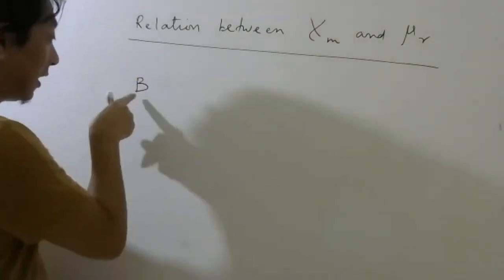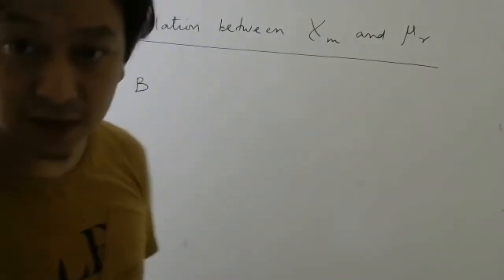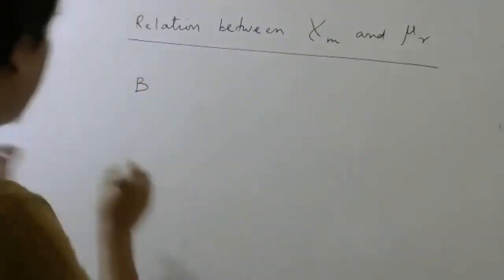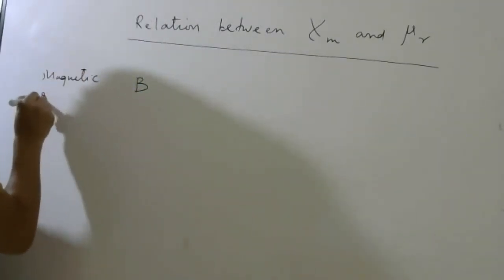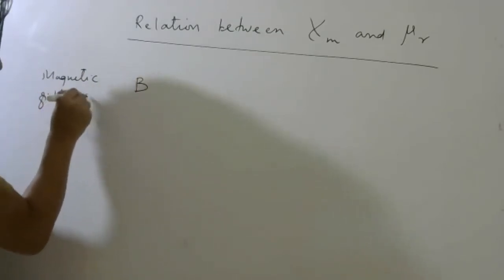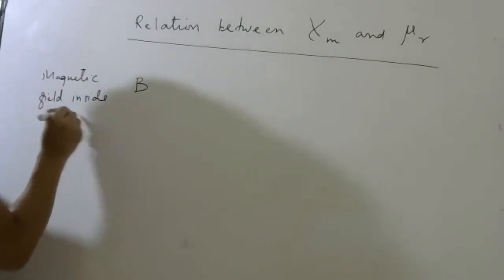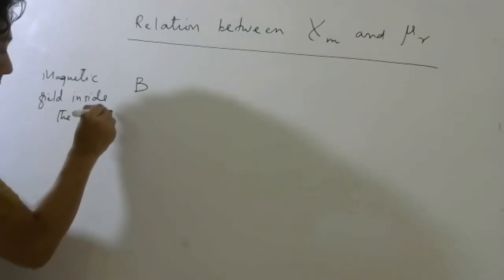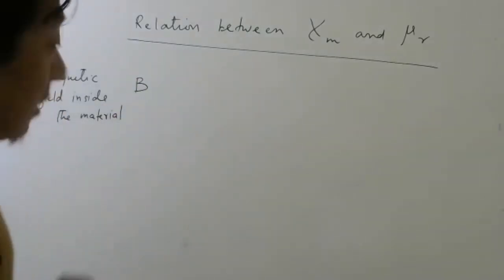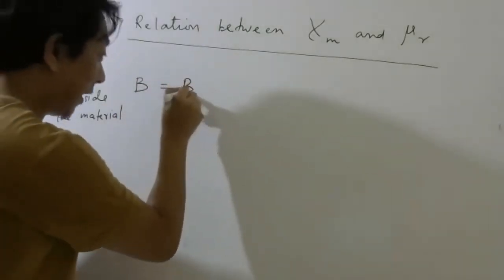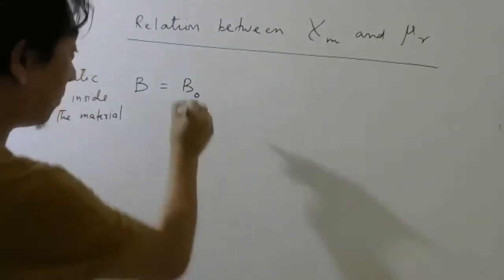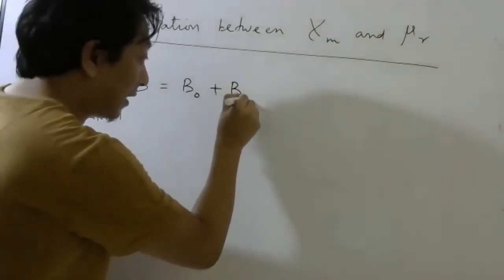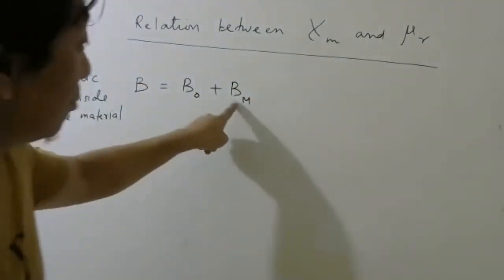The magnetic field inside the material will be due to the external magnetic field, whatever the external magnetic field was, plus due to magnetization.